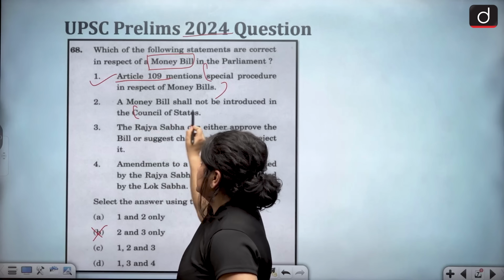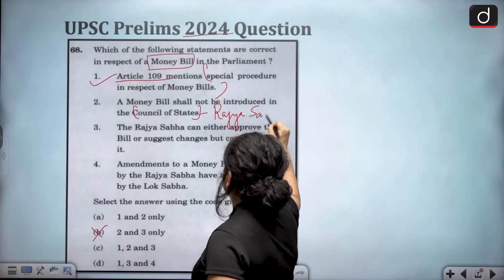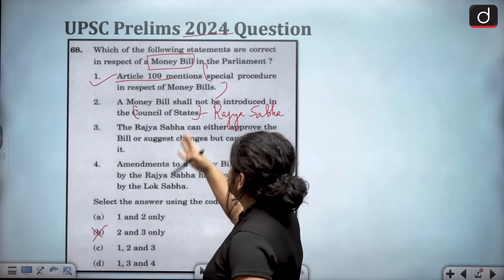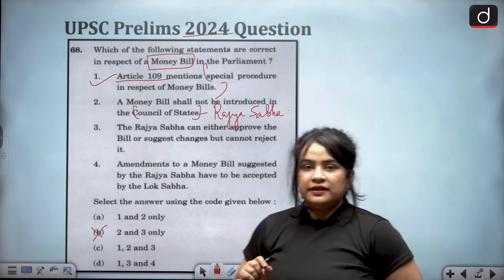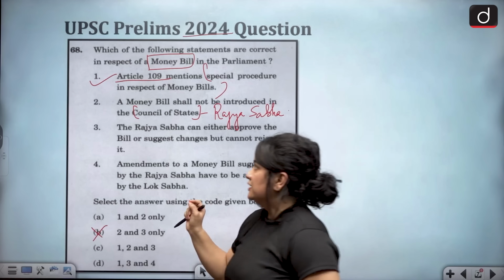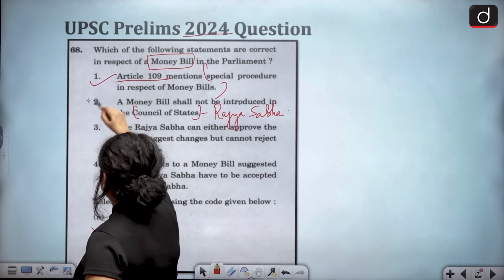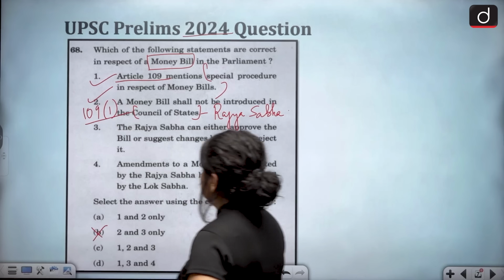What is the Council of States, students? It is Rajya Sabha. And as a matter of fact, this is again correct. Any money bill cannot be introduced in the Rajya Sabha. It can only be introduced in the Lok Sabha, and this is contained under Article 109, Clause 1.